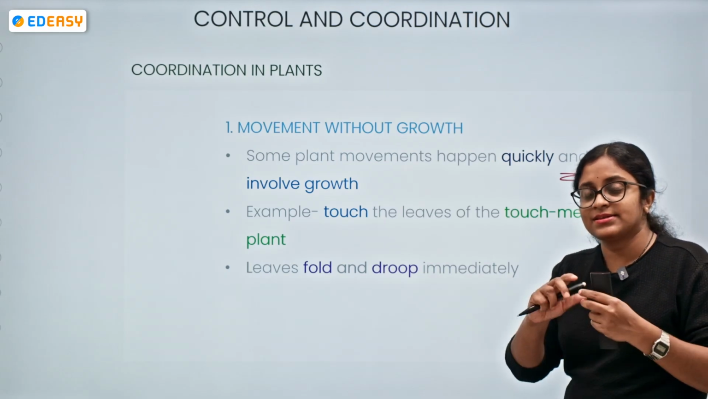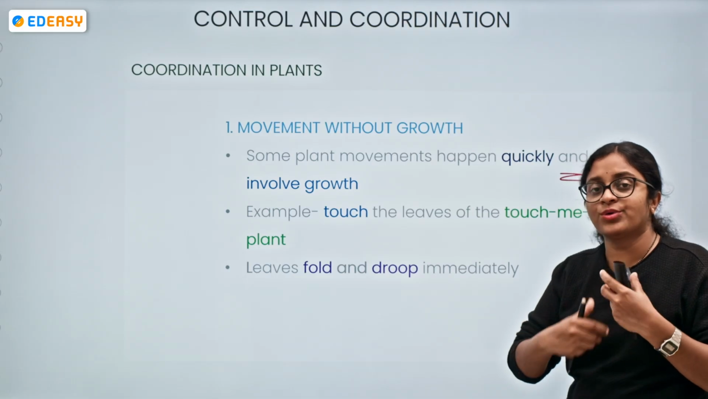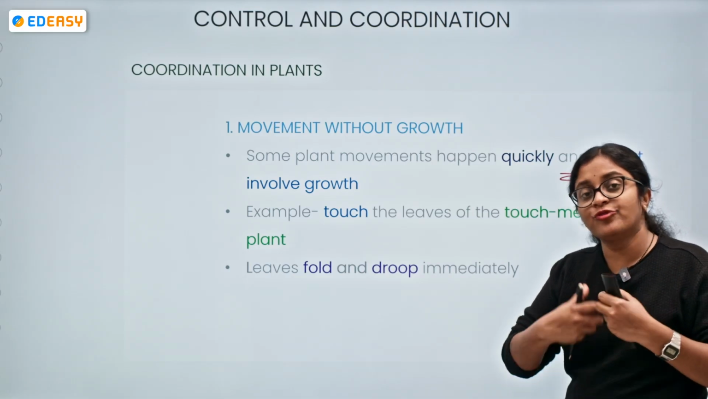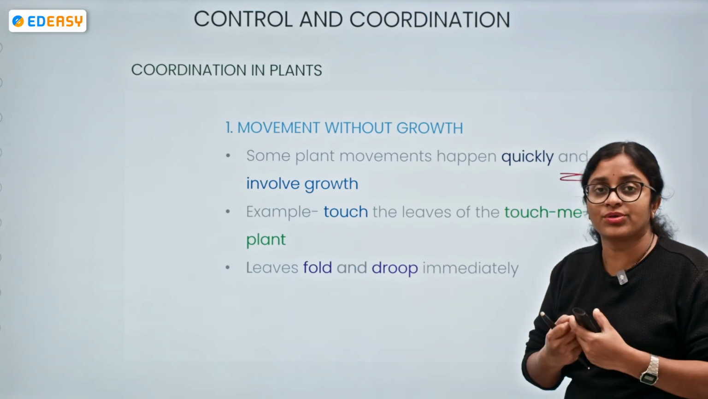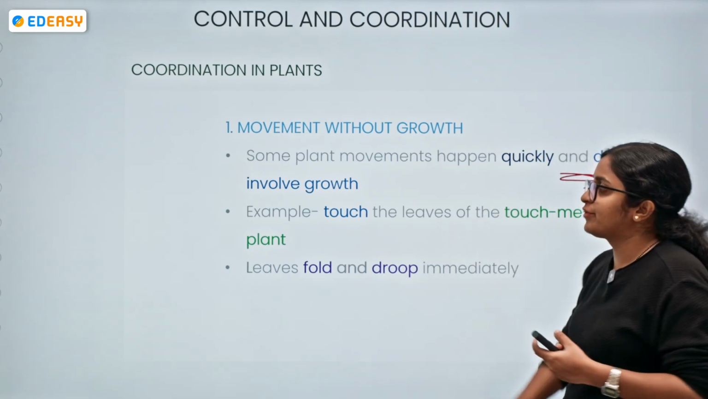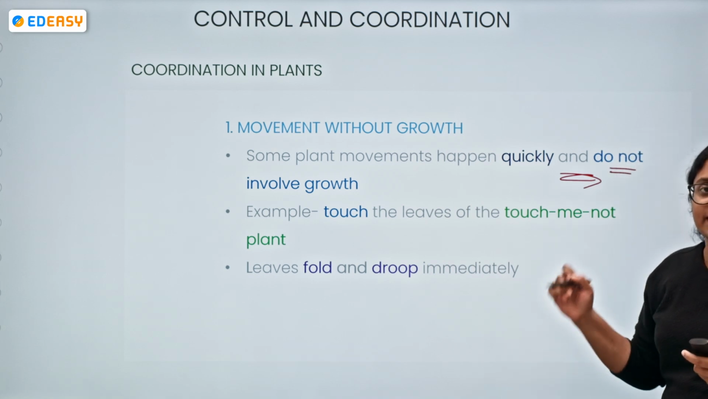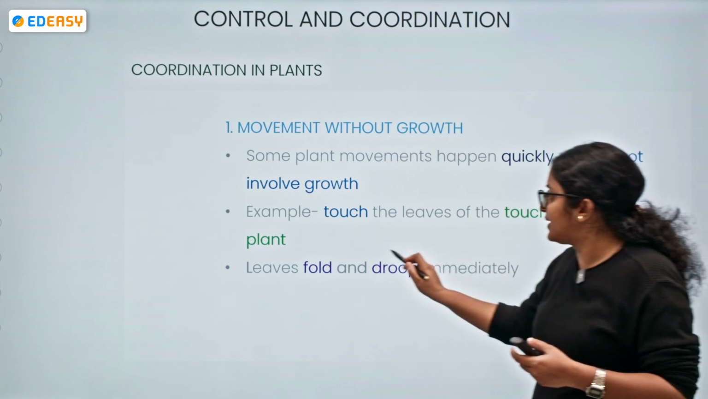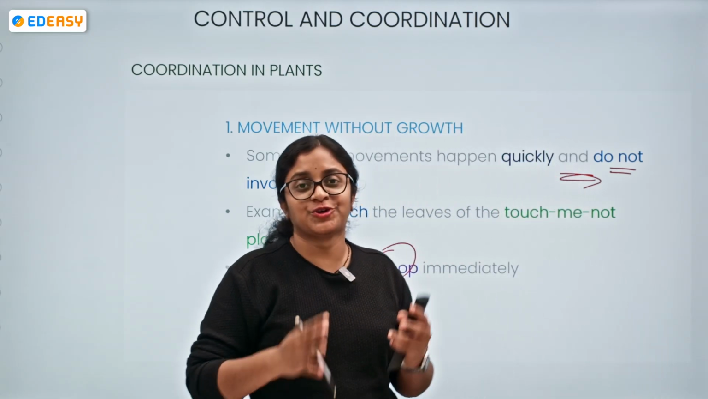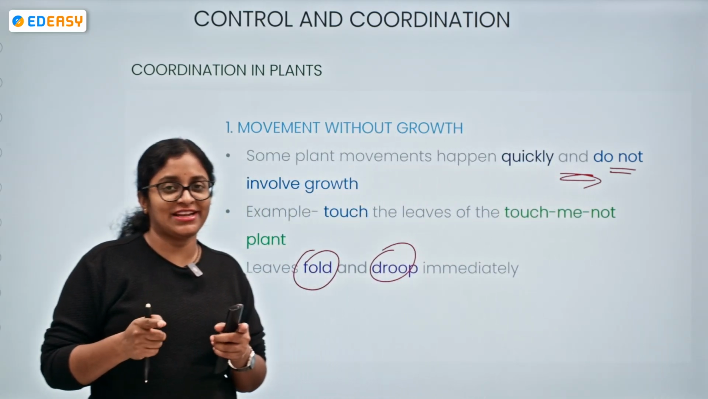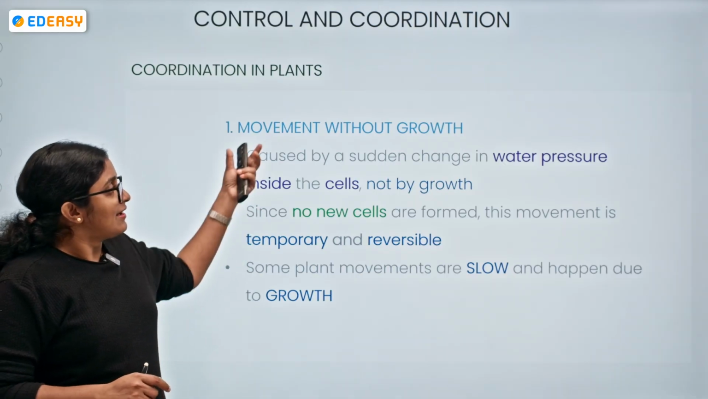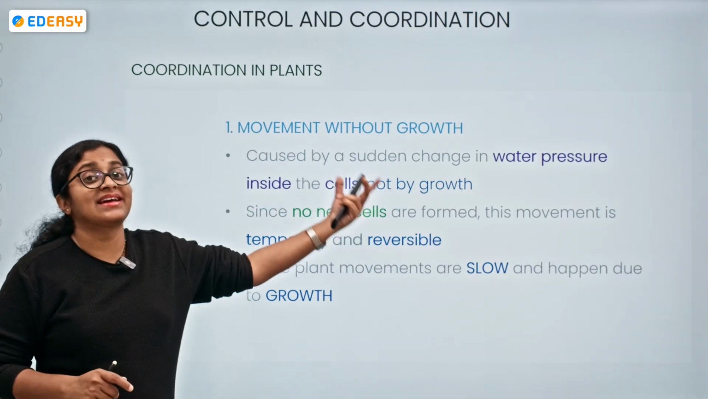Definitely, we can say that there are some movements where growth is not the main factor guiding them. There are movements which occur without growth also. So, some plant movements are very quick and do not involve growth. Touching the leaves of the touch-me-not plant, the leaves fold and droop immediately. Do you all agree? Now, let's see why this is happening in the touch-me-not plant.